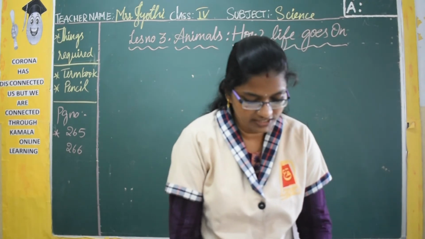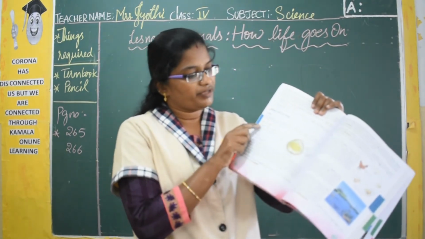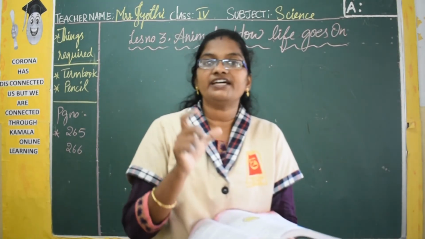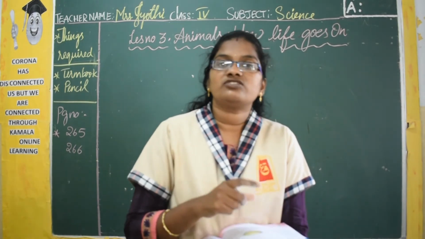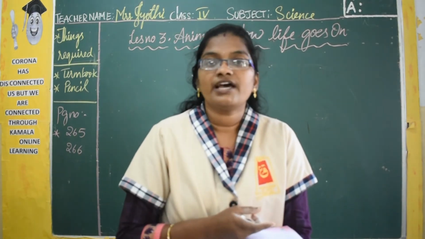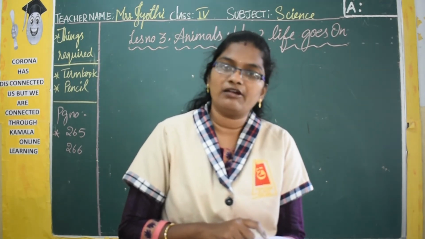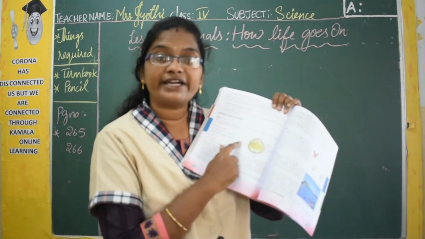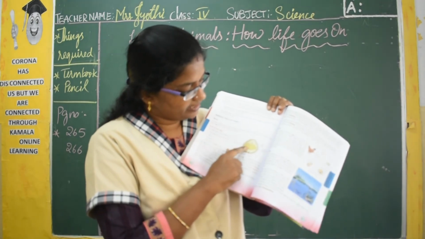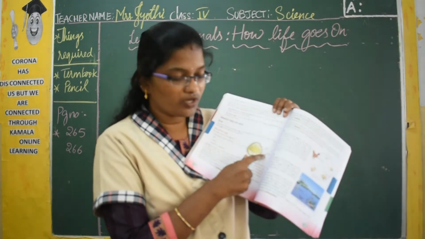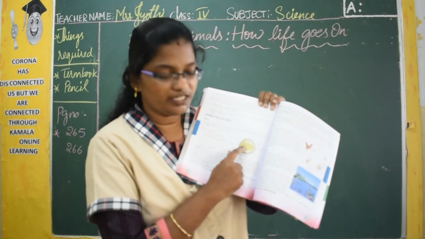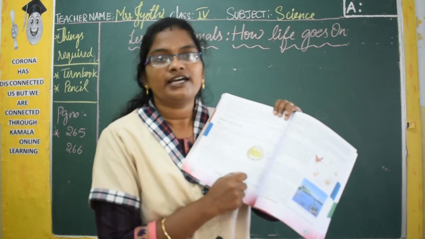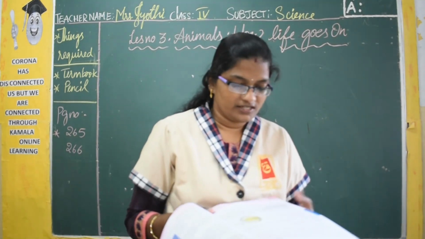So in the textbook you can see the different parts here. The major parts of the egg are the shell, or the outer covering, also called the egg shell. Then the next one is the yolk, the next one is the embryo, and the next is the albumen or egg white. Here you can see the parts of the egg. This outer white colored part is called the egg shell. Then this yellow colored part is called the yolk, and inside the yolk there is a white colored spot, which is called the embryo, and this complete transparent liquid we call the egg white.